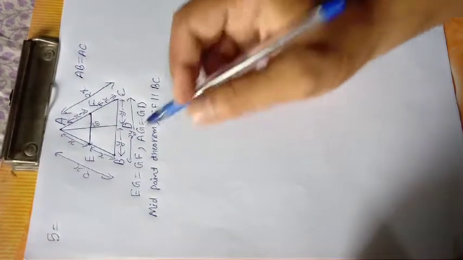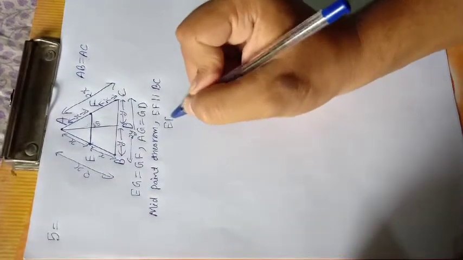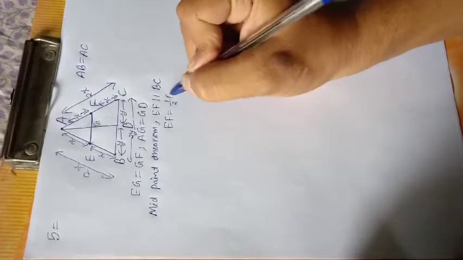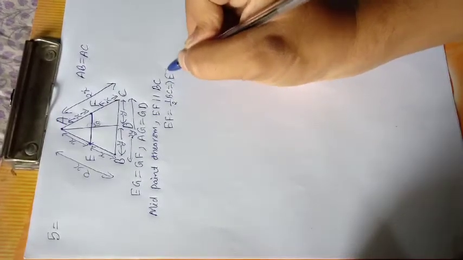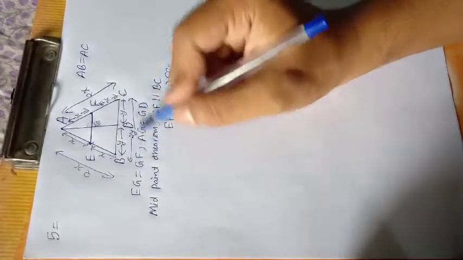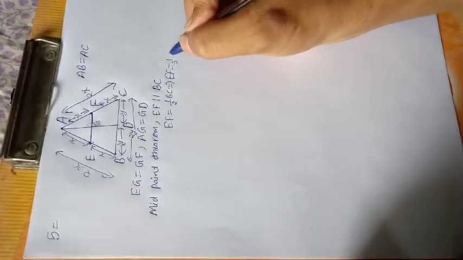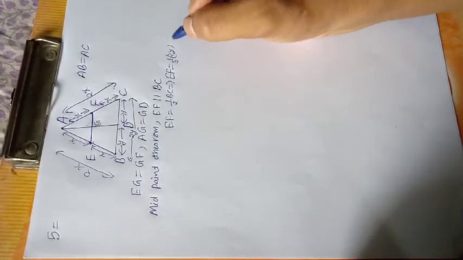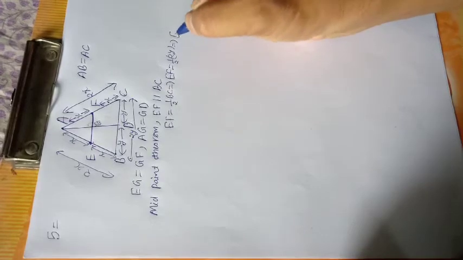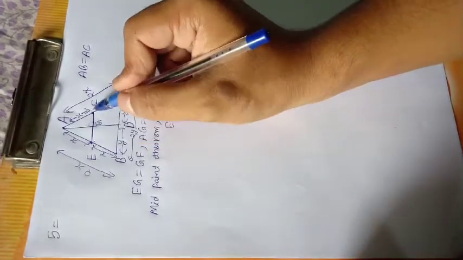So EF equals half of BC, which is half of 2y, and this equals y. So EF equals y.